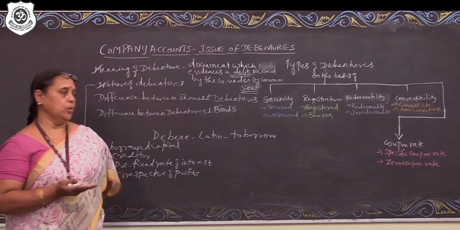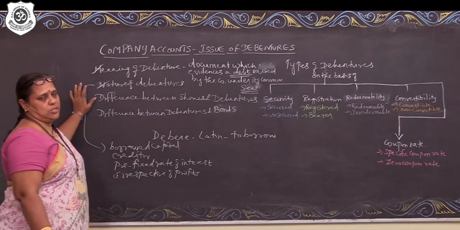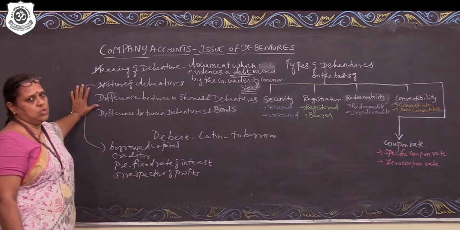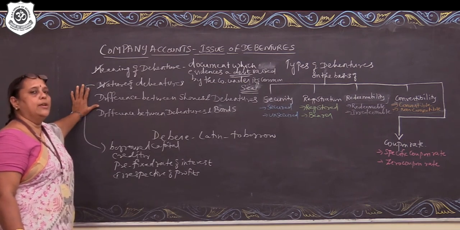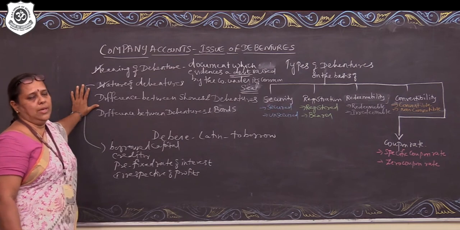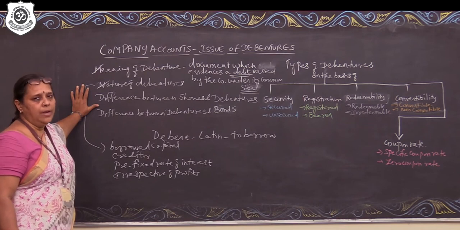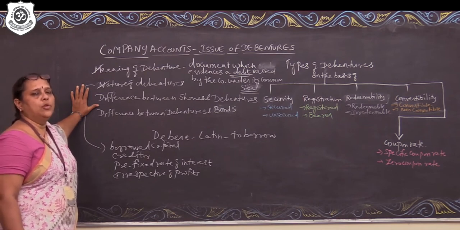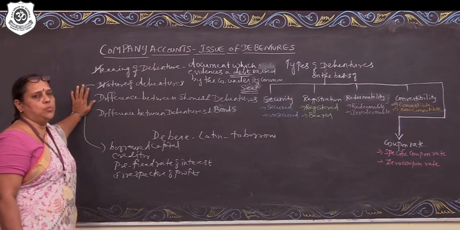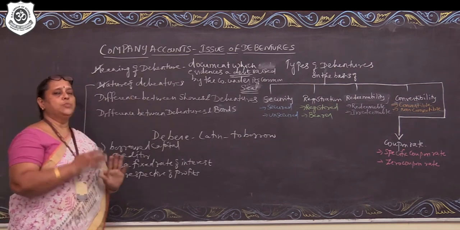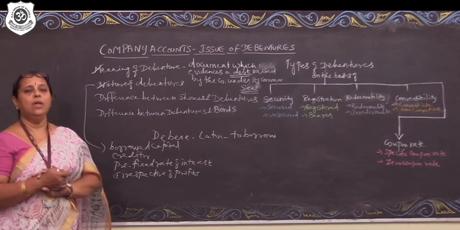Now coming to the next one, what are the differences between shares and debentures? We have completed company accounts: issue of shares. Now we are going to company accounts: issue of debentures. So you know pretty well that a shareholder is the real owner of the company. He is a residual owner of the company. Shareholder does not carry a prefixed rate of dividend. The dividend is payable only in the years of normal profits or high profits. And the repayment of the principal amount also is possible only after all settlement is done. And for all these things, they are blessed with the right to manage the affairs of the company.